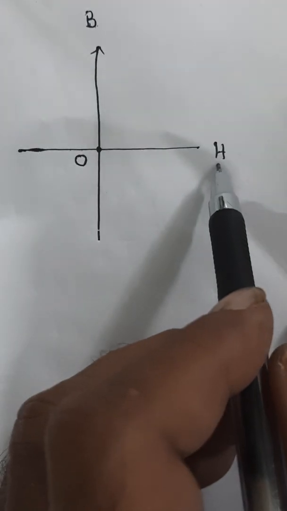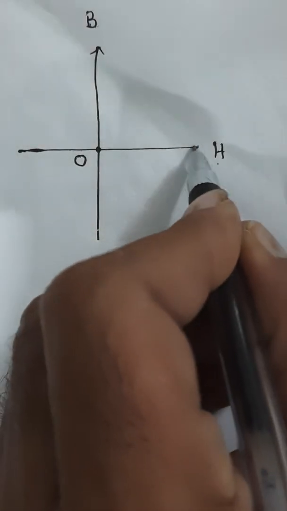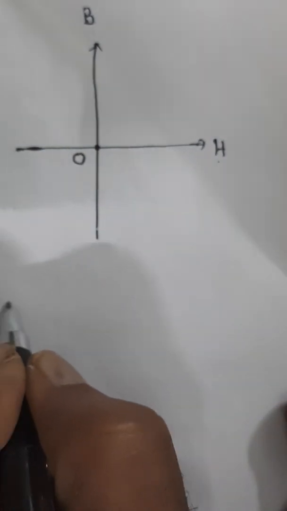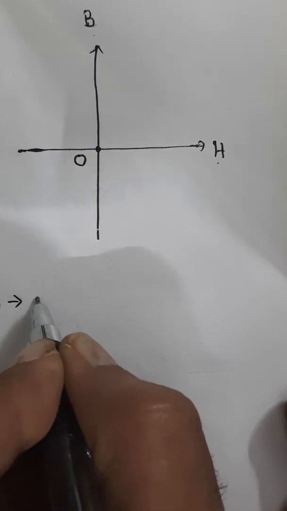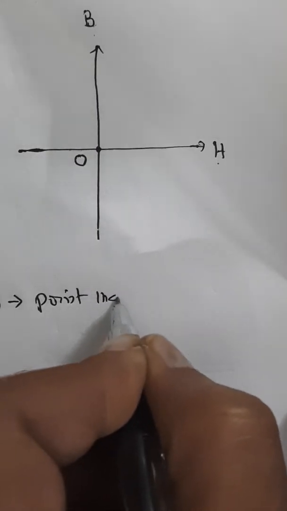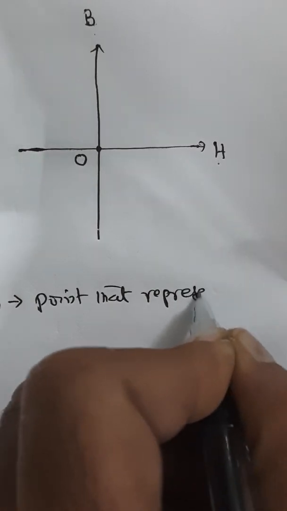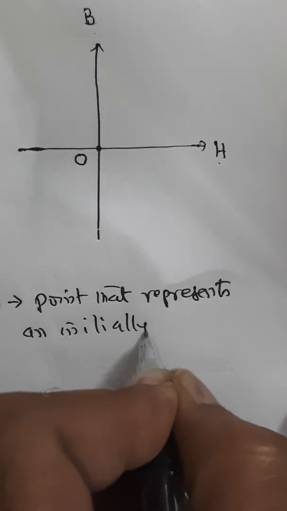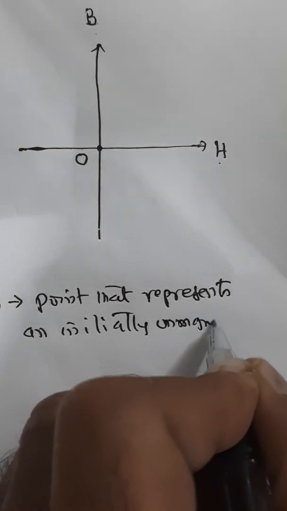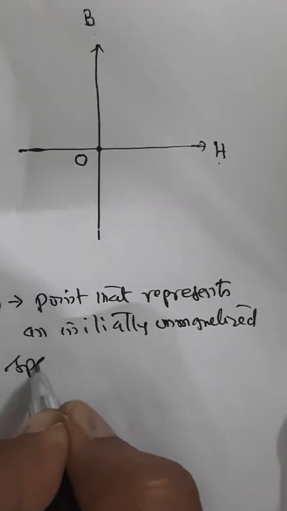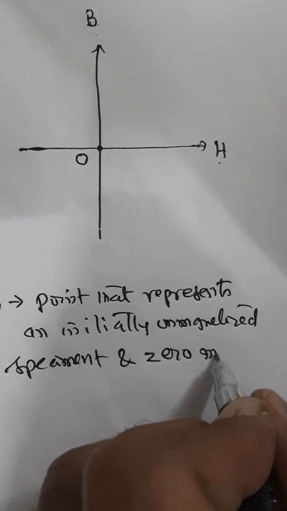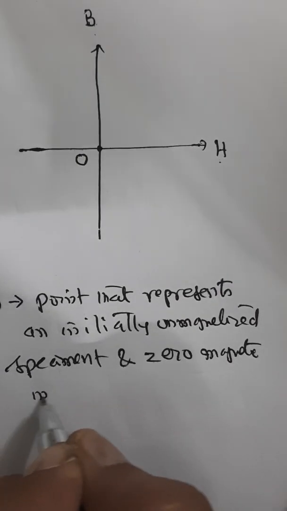Let us see the nonlinear variation of flux density with intensity of magnetization. This we are taking on this axis and B on this axis. What is O? O is the point that represents an initially unmagnetized specimen, and that means zero magnetic intensity.